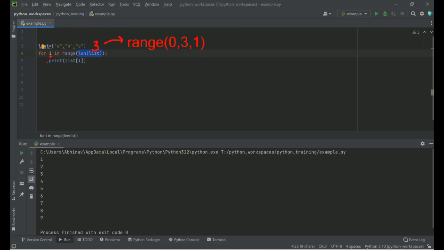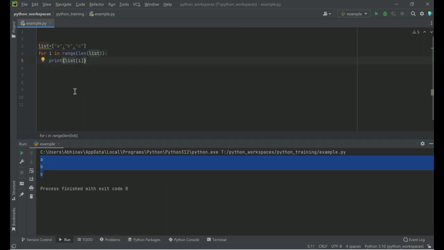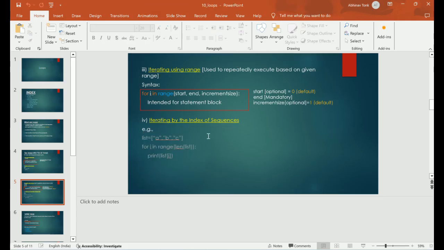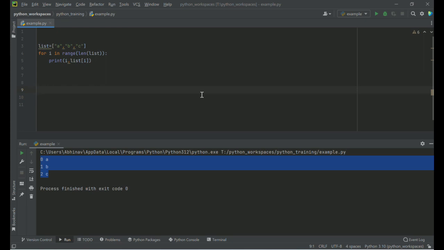We are using it in this way so that we can have control over the iteration number. That's why I am using it in this particular way rather than directly using the for loop on the list. If I want to print the values of the list one by one, I'll use list of I and run it. So it is printing A, B and C. If I also want to prefix the index of the list, I'll use I. This way I'm printing the index as well as the element of the list. I'm using iterating by index of sequences so that I can have full control over the iteration number or the index of the particular sequence on which I'm working. So this was a quick video on the introduction to loops and for loops.